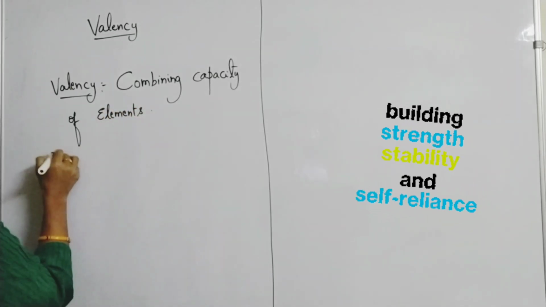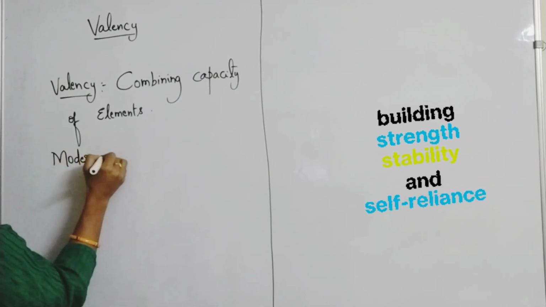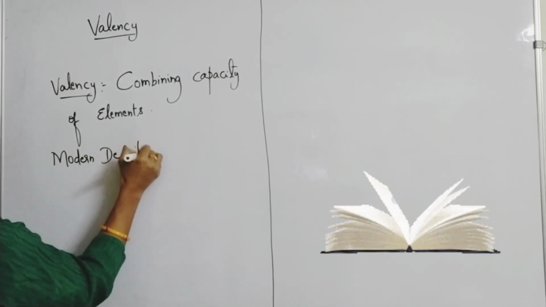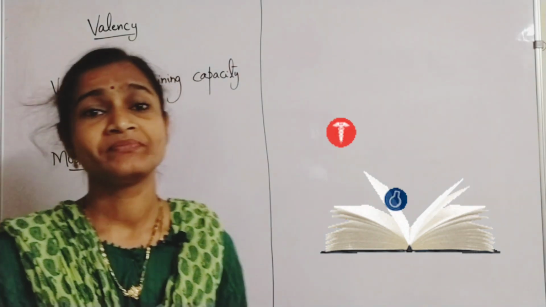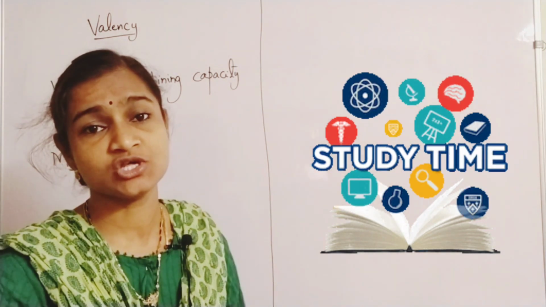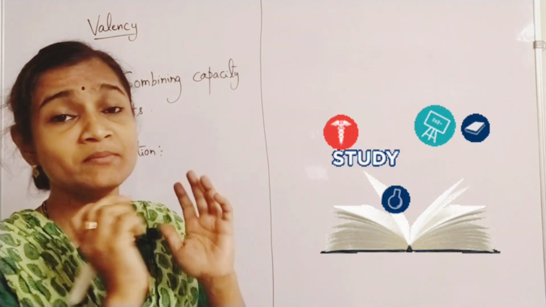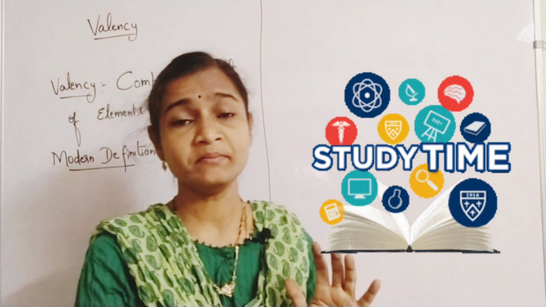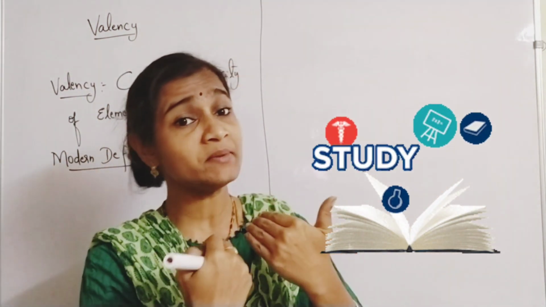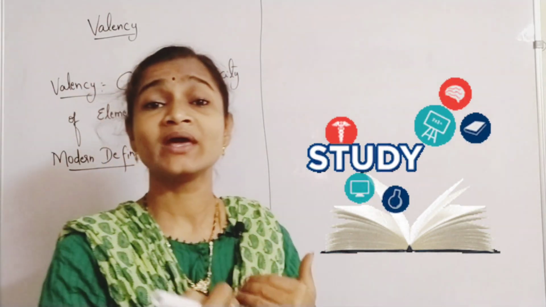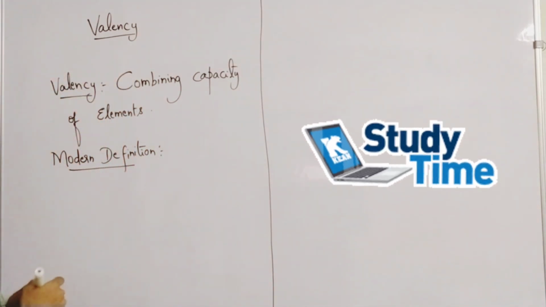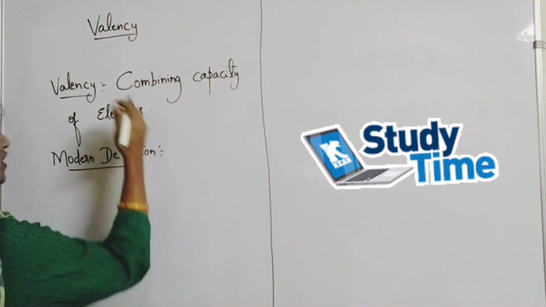And you have a modern definition for valency. What is the modern definition for valency? How to identify valency of an element? According to this modern definition, the number of electrons that are lost by an atom, or the number of electrons that are gained by an atom, or the number of electrons that are shared by an atom to acquire stable gas configuration, you call that also as the valency of that element. So that is the modern definition for valency of elements.